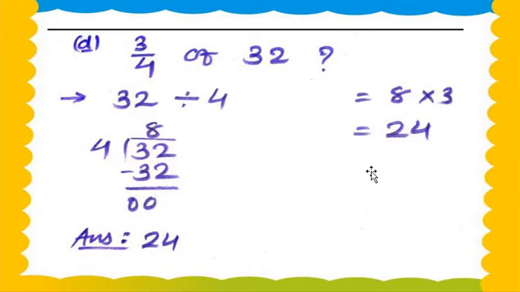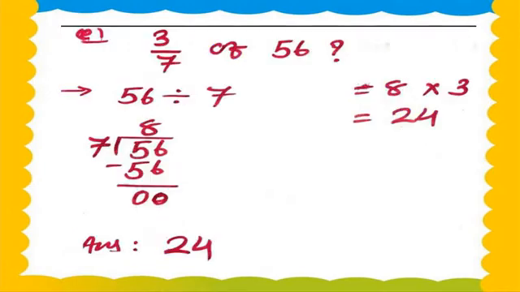Now we move on further, my dear students. We take the quotient. See this, the answer is 8. So we write 8 here. Then what do we take? Here we take the numerator. What is the numerator? 3. So we multiply 8 and 3 with each other. 8 1s are 8, 8 2s are 16, and 8 3s are 24. Got my point, my dear students? So the answer is 24. Understood? I hope you all understood.